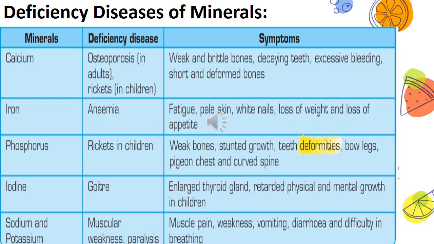Last one is sodium and potassium. Lack of sodium and potassium in the body causes muscular weakness and paralysis. What are the symptoms? Muscle pain, weakness, vomiting, diarrhea and difficulty in breathing.